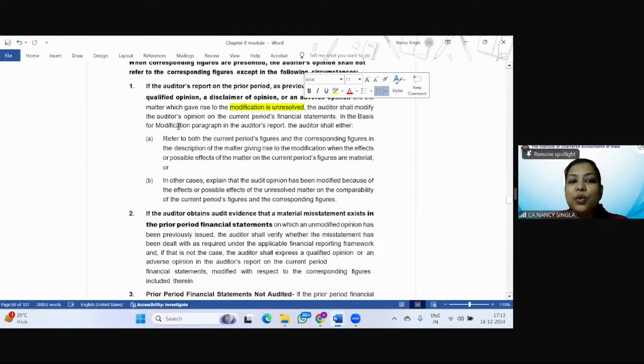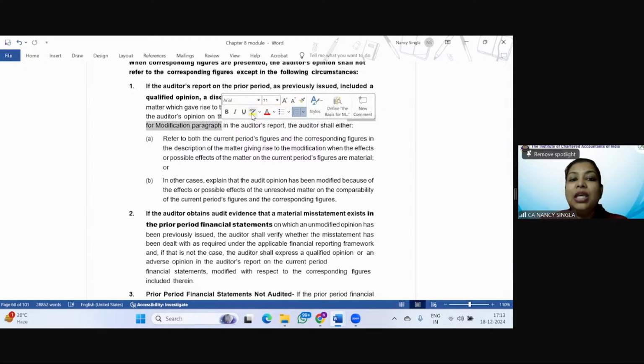The auditor is going to modify the audit opinion on the current period financial statements, and in the basis for modification paragraph, he is going to mention the corresponding figures along with the current period figures, when the effects or possible effects are material. Or in the other case, he's going to explain that the audit opinion has been modified because of the effects or possible effects, where it is not possible to give the figures. He's going to mention the possible effect or the effect of the unresolved matter on the comparability of current period figures and the corresponding figures.